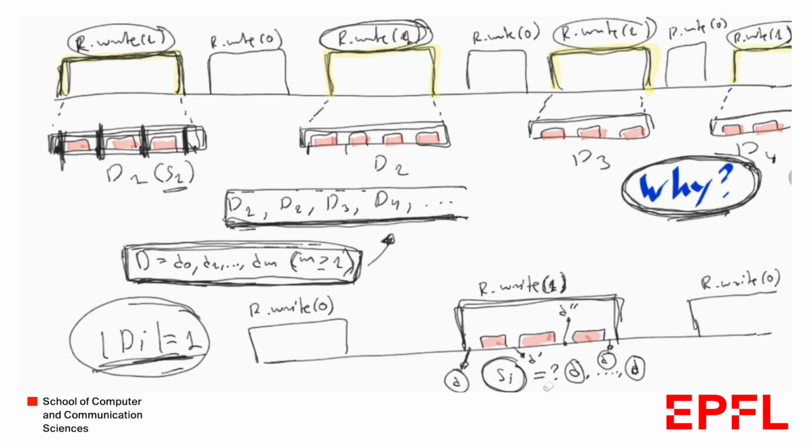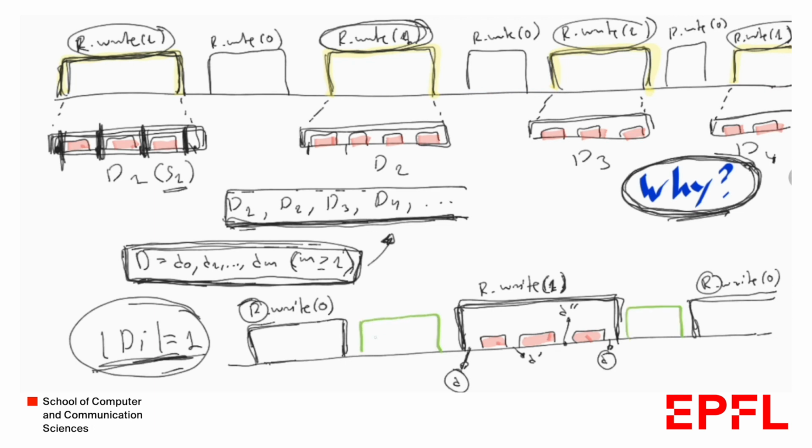So let me just clean it up a bit here. Now recall that this write that writes value 1 is between writes that write 0. So before there was some write that wrote 0 to this atomic register R, and afterwards there was another write that wrote 0. So what we can do now is the following. We can inject some read operations here. So we can have a read operation here and a read operation here that read the atomic register R.